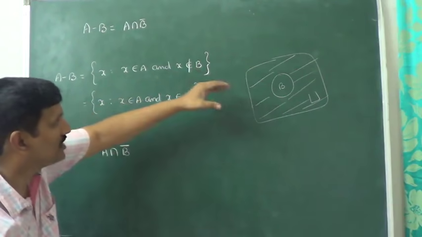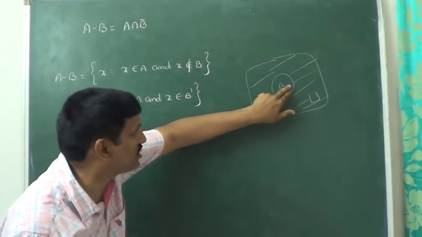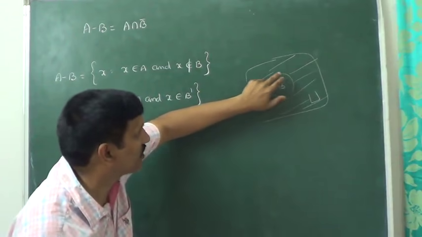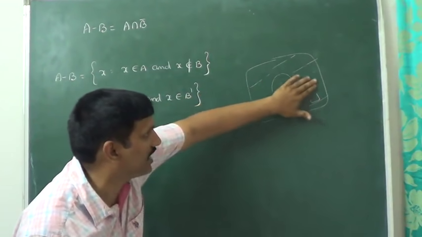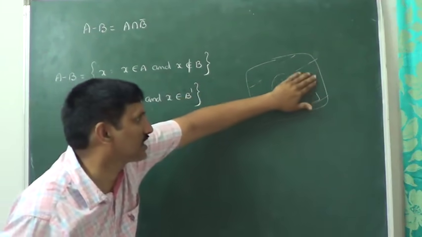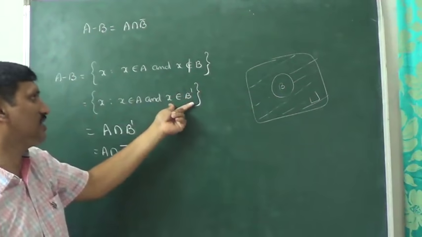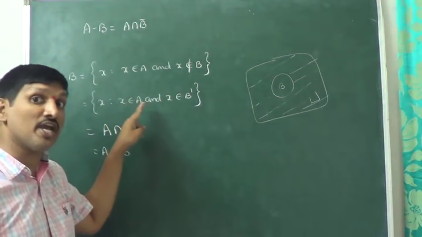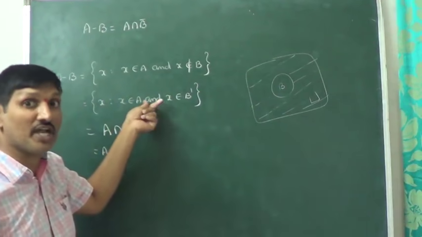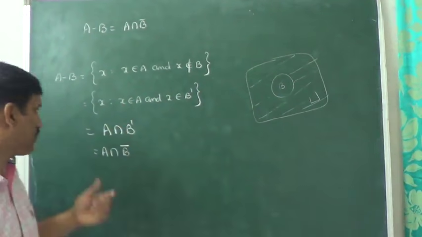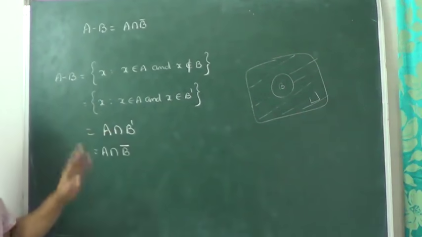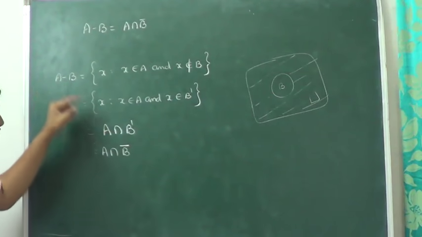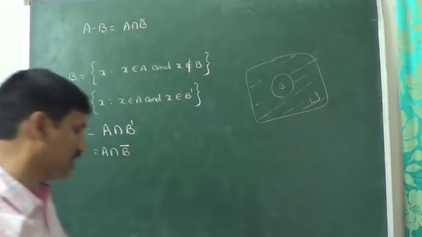X is not present in B. X is not there in this small circle means definitely X will be outside the circle. Outside the circle is nothing but B dash. X is present in A, X is present in B dash, and for intersection. That's why we can write that. That is the definition of A intersection B dash. That's why A minus B is the same as A intersection B bar.